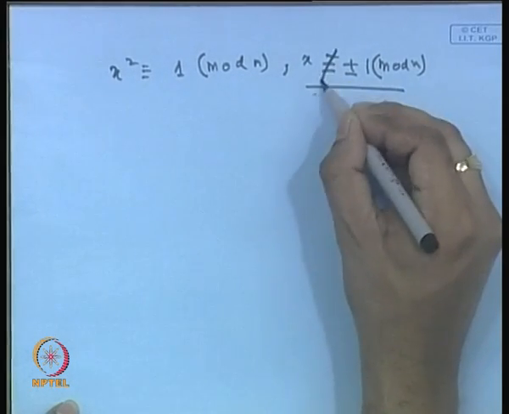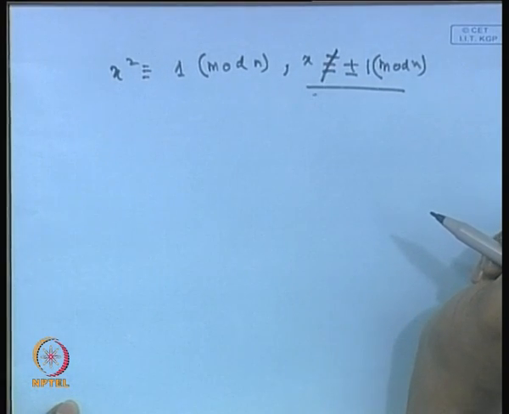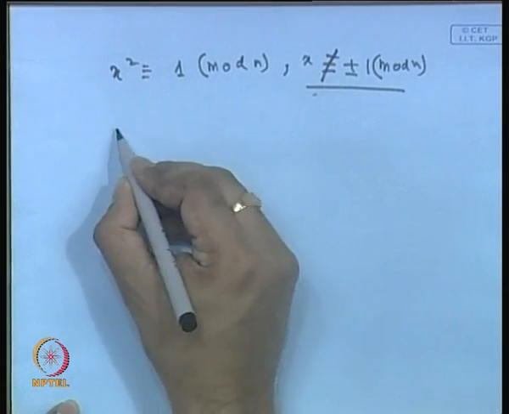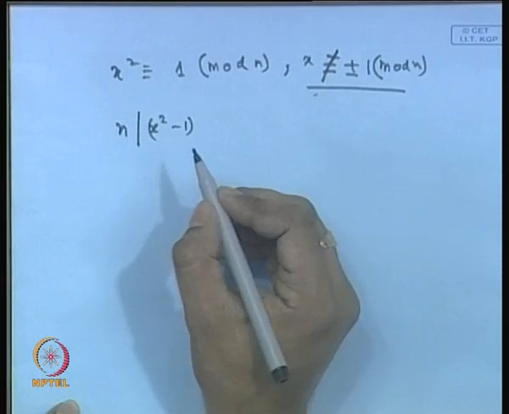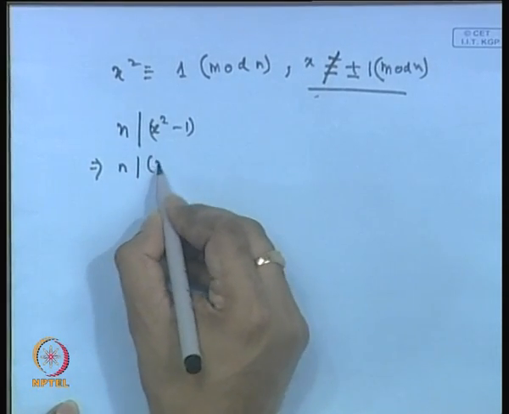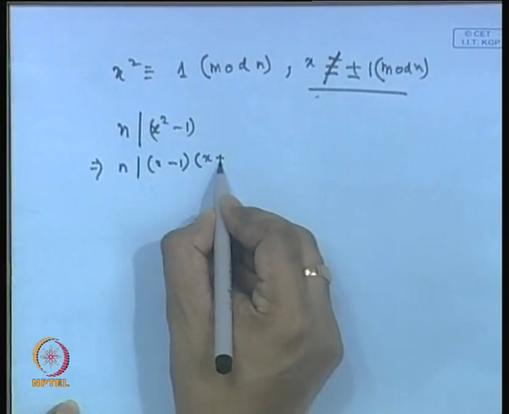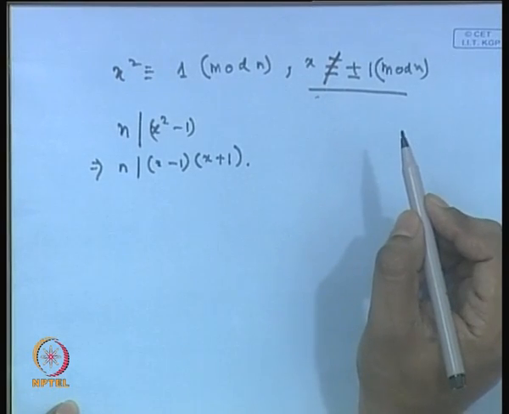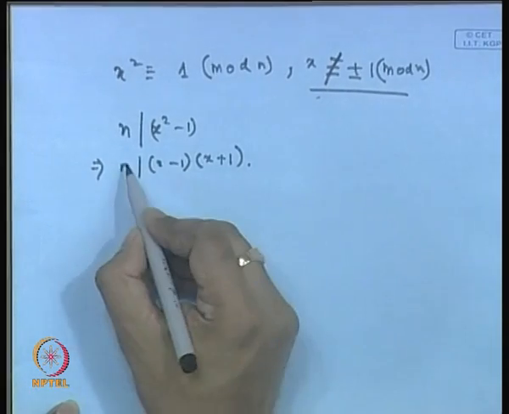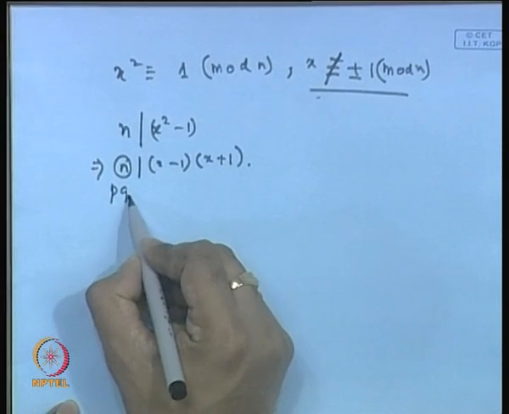So, x is not congruent to plus or minus 1 mod n. Okay. So, from here you know that n divides what? x squared minus 1, right. Therefore, n divides (x minus 1) times (x plus 1), but you know that n does not divide x plus 1 or x minus 1. So, what can you say? So, n is what? The product of 2 primes p and q.